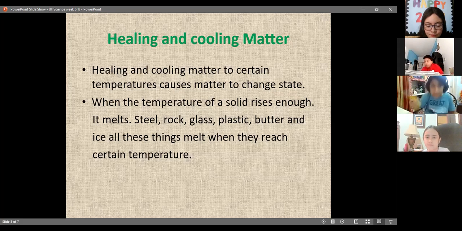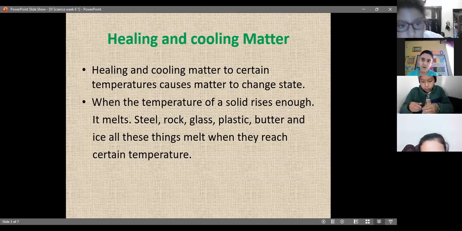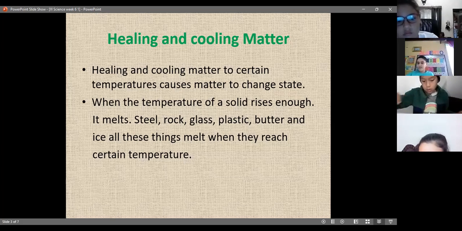When the temperature of a solid rises enough, it melts: steel, rocks, glass, plastic, water, and ice. All these things melt when they reach a certain temperature. Okay, thank you so much, Alberto.